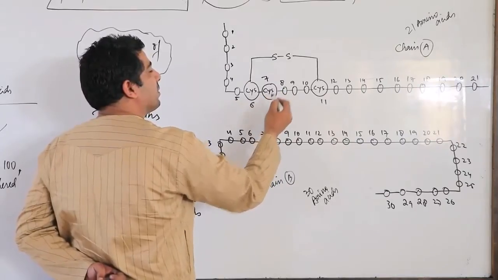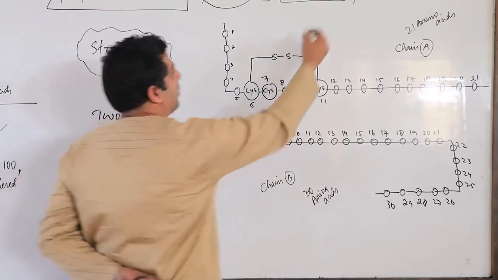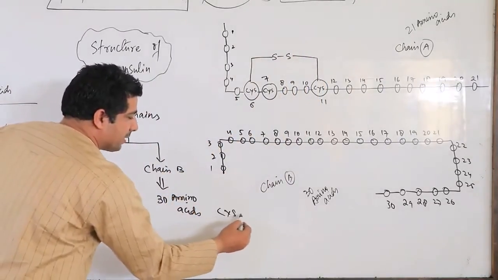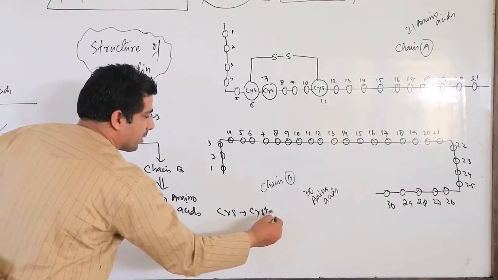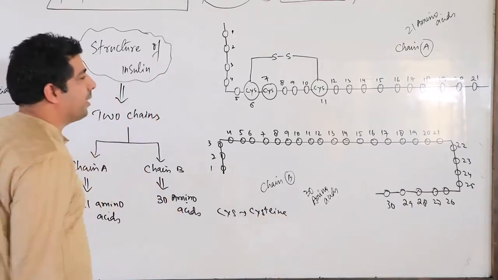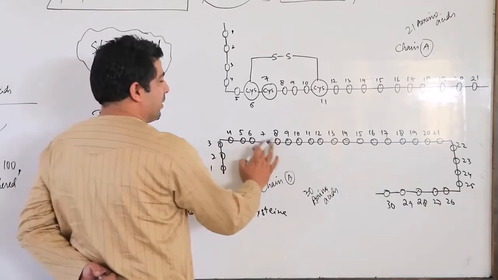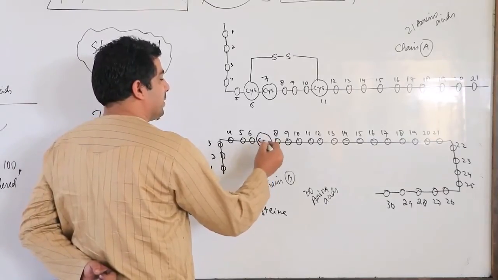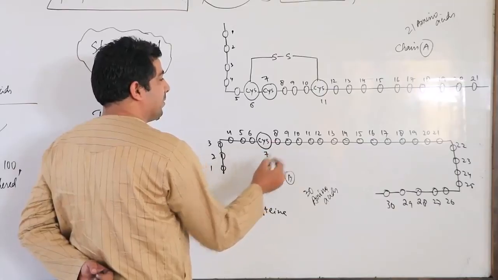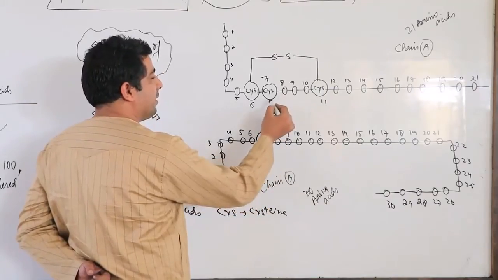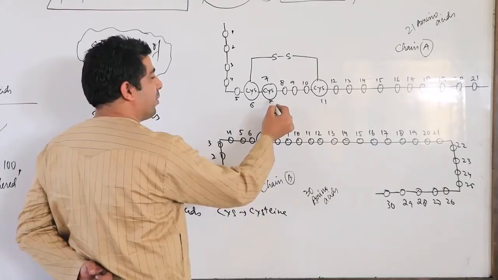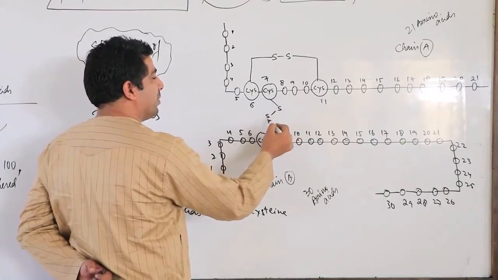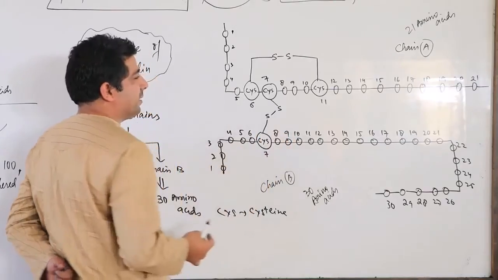The 7th one is also cysteine, CYS. Let me tell you that CYS is your cysteine amino acid. And here, the 7th one in this second chain is also cysteine, CYS. So between this and this there is also a disulfide bond. Have a look. There is a disulfide bond between this and this.